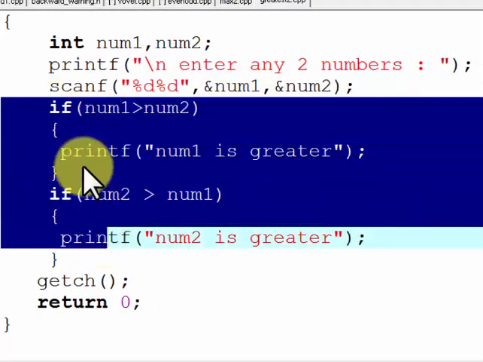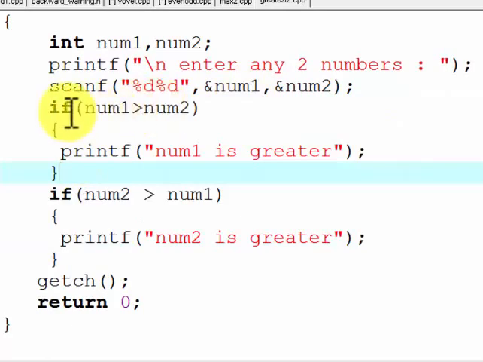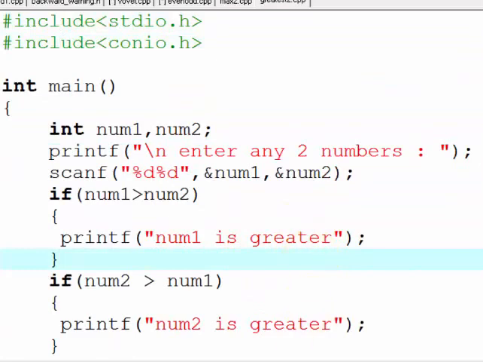So this is an if. If num1 is greater than num2, then print the message num1 is greater. If num2 is greater than num1, then print the message num2 is greater. It is a very simple program.